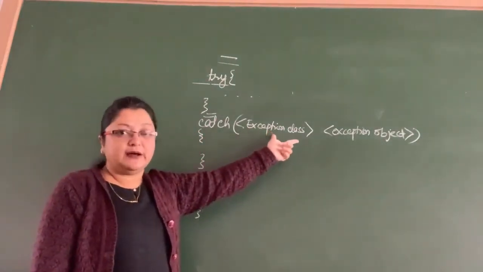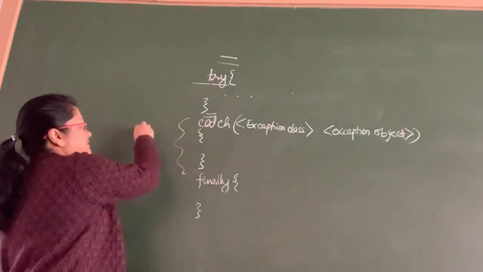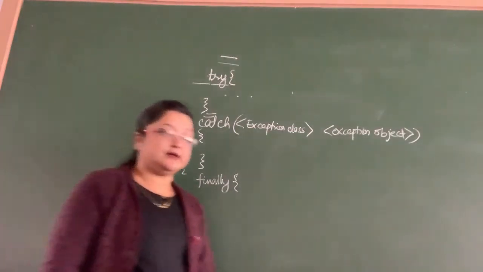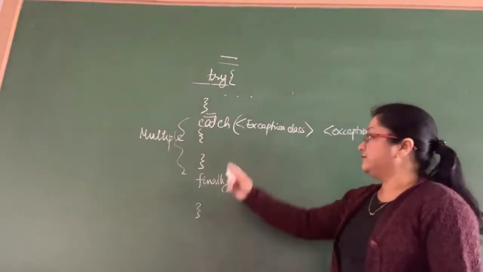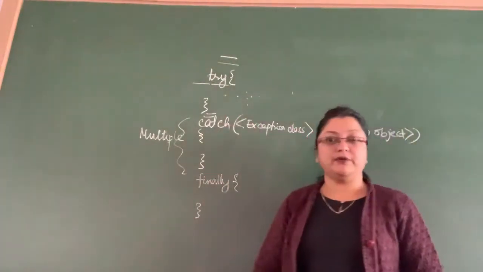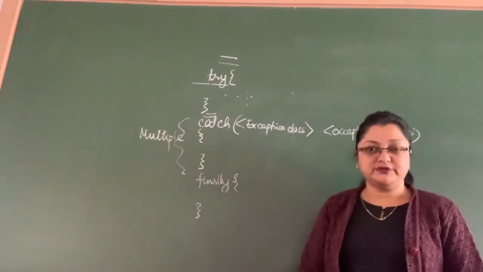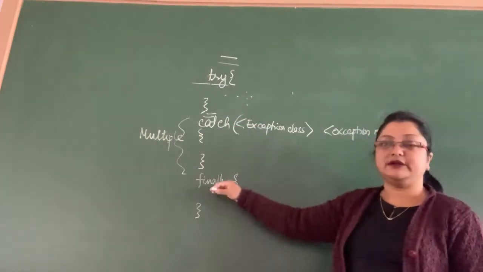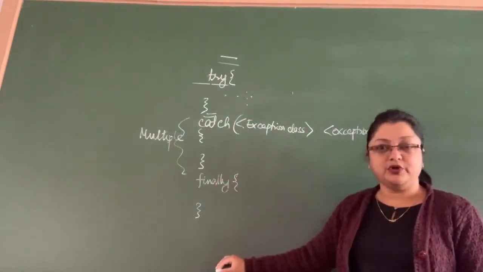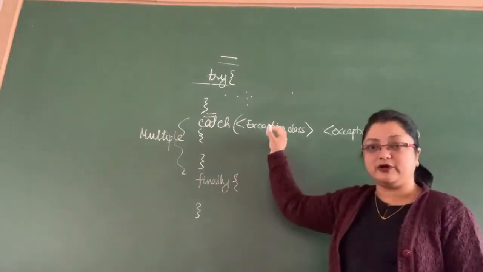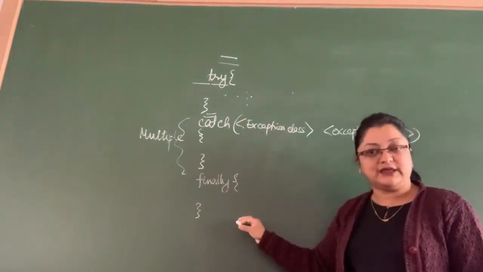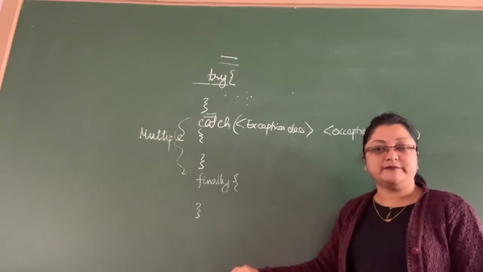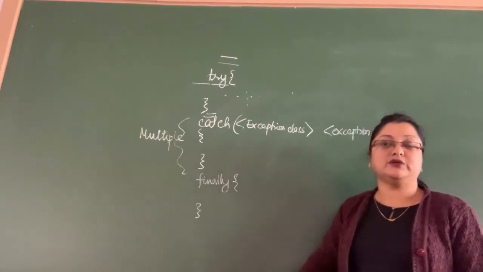You can have multiple catch blocks in your program. If you think that the statements in this try block can have three types of exceptions, say exception type A, type B and type C, then you can have three different catch blocks in the same program. If it is the first type, it will be caught in the first block. If it is the second type, it will be caught in the second catch block. If it matches the third, it will execute the code given inside the third catch block.